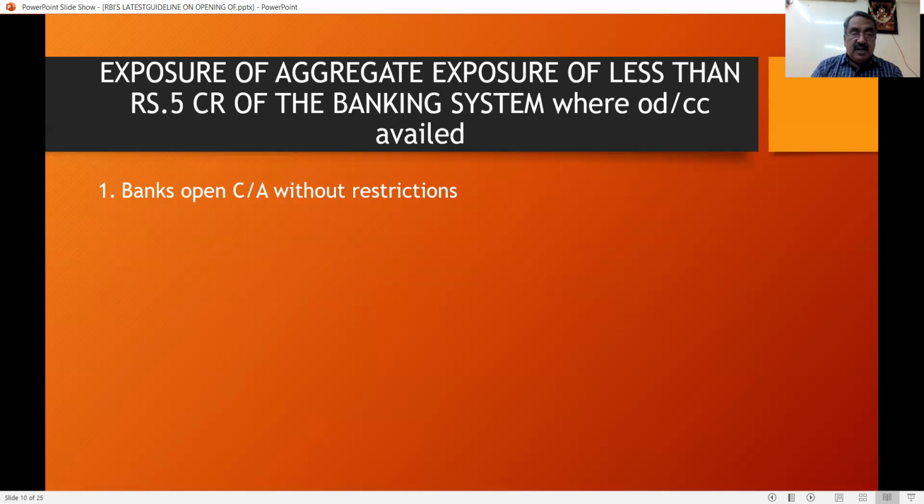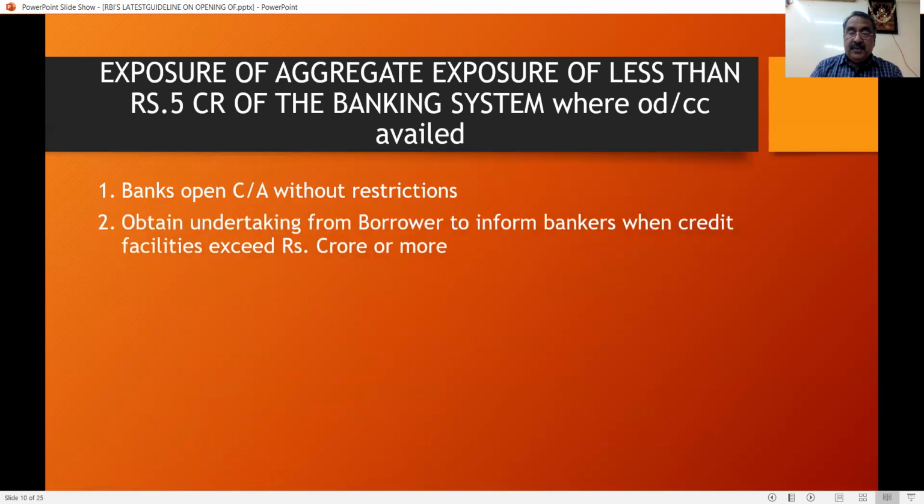Banks can open a current account without restrictions and obtain an undertaking from the borrower to inform the bankers when credit facilities exceed 5 crore or more. It's a declaration they have to obtain. So any bank can open a current account, and if the limit has exceeded 5 crore, that has to be informed to the bankers by the customers. The declaration has to be received.